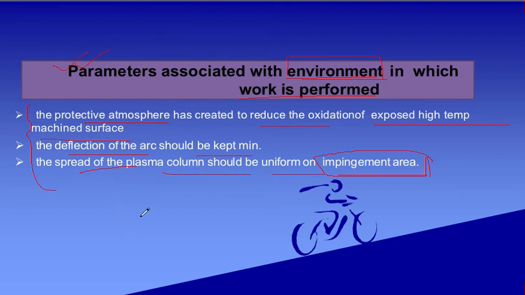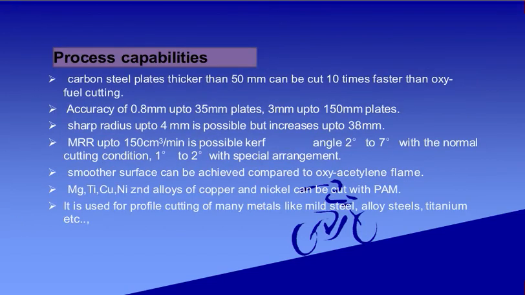One, the protective atmosphere that will help to reduce the oxidation. Second, the deflection of the arc must be minimum. And third, the spread of the plasma column should be uniform on the impingement area. It should be uniform, otherwise the material removal will be abrupt.